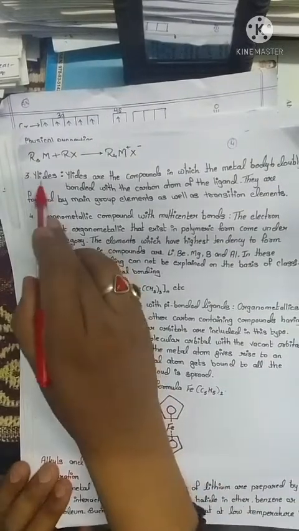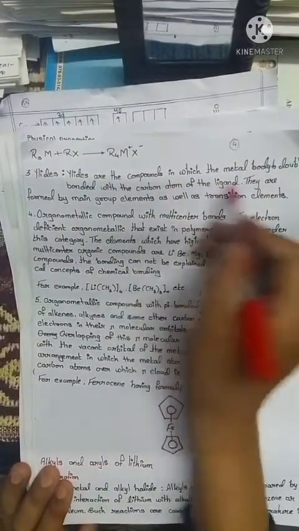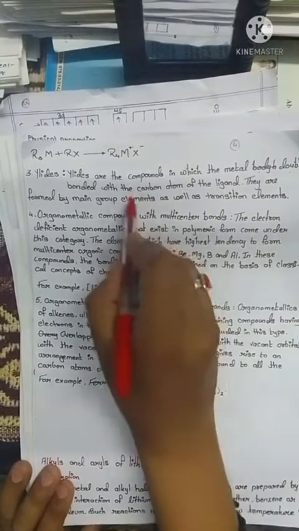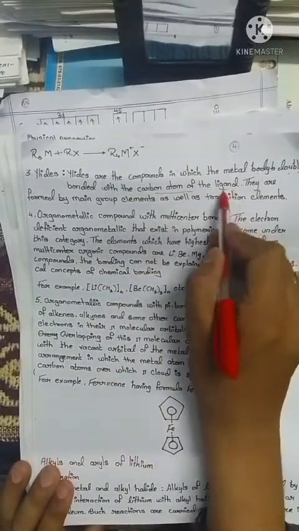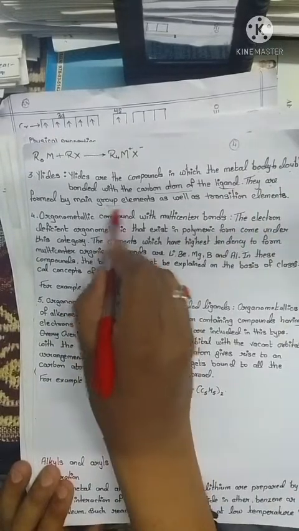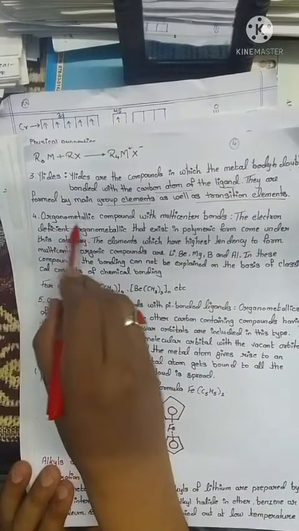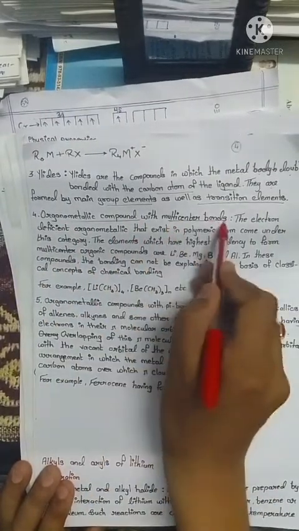Next type is the carbene type. These are compounds in which the metal is doubly bonded with the carbon atom of the ligand. They are formed by main group elements as well as transition elements. Next type is organometallic compounds with a multi-center bond.